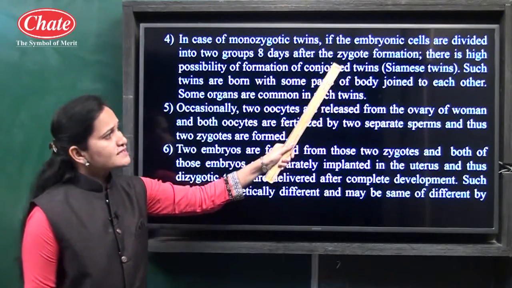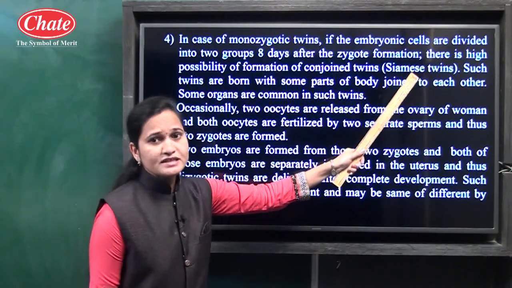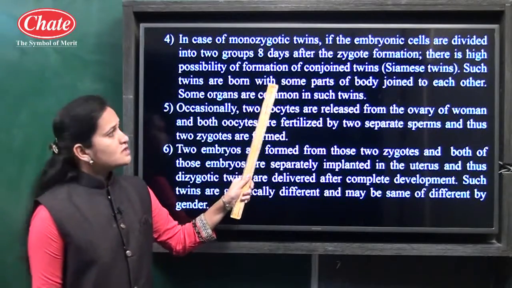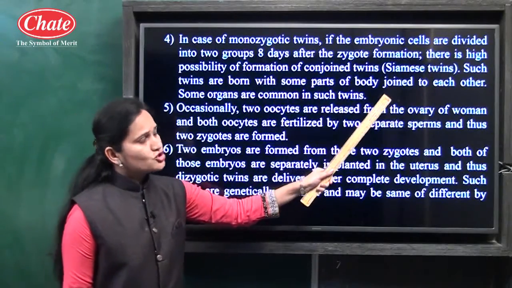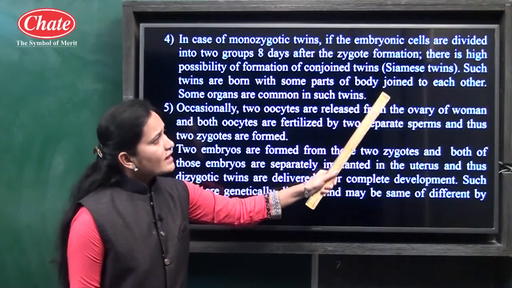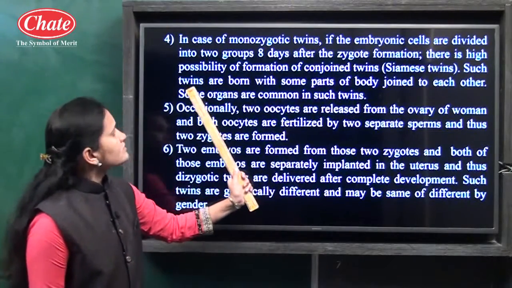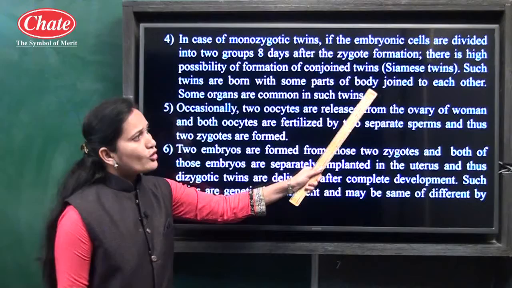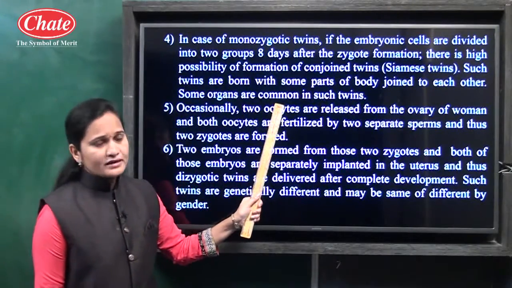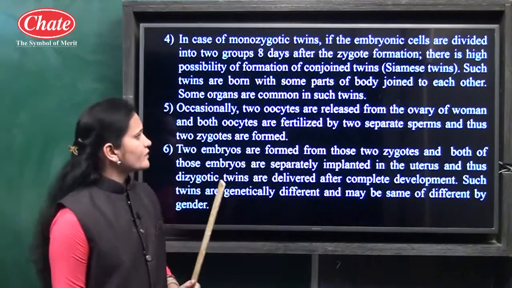These conjoined twins are known as Siamese twins. Such twins are born with some parts of the body joined to each other, hence the name conjoined twins. Some organs are common in such twins.